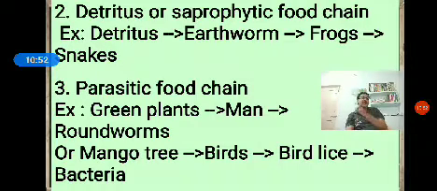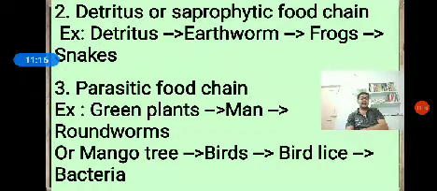Here, the detritus, humus, dead organic matter, the energy is transferred to the earthworm. Then, when the frogs eat the earthworm, the energy is transferred from earthworm to frogs. Finally, when the snakes eat the frog, the energy is transferred from frogs to the snakes.